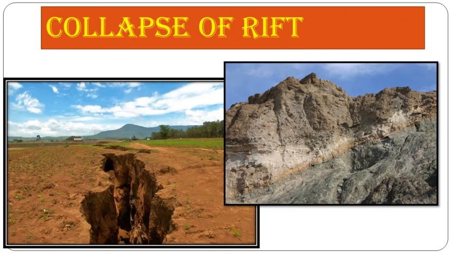Now we will see what a collapse of rift is. Natural cracks and fissures are present in hard rocks. Here fissure means breaking, or cracks present in hard rocks that cause their breaking, and especially at the time of heavy rains, water entering these cracks causes weathering. That means it causes the breaking of these rocks, and weight increases. These rocks slide on the sloping region and settle at the lower side, and this is called a collapse of rift. So student, we have seen what a landslide is, and this is a collapse of rift.